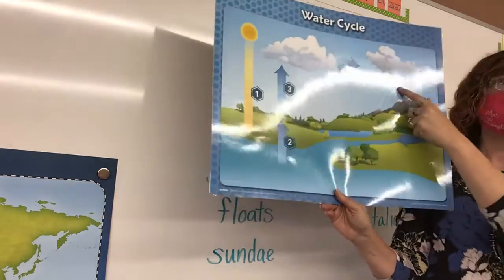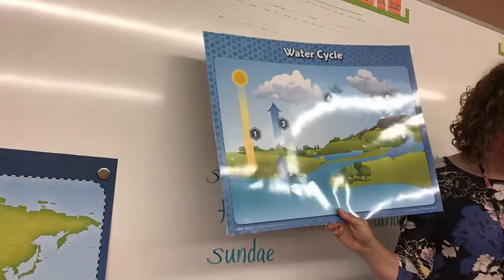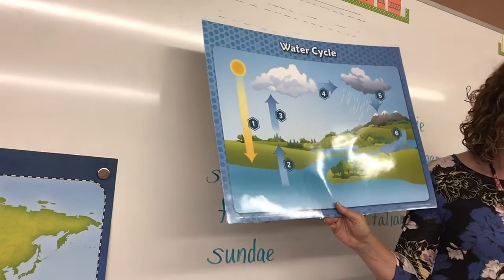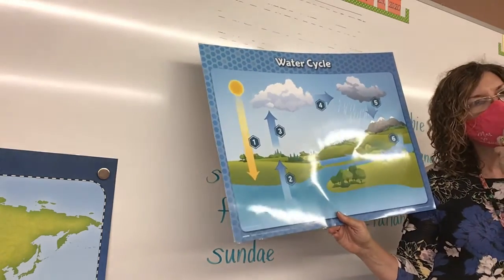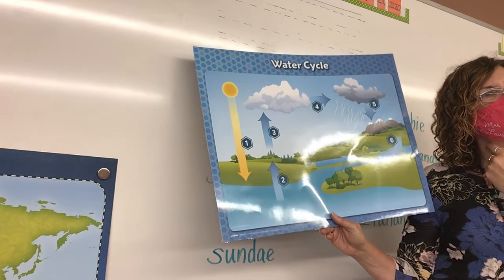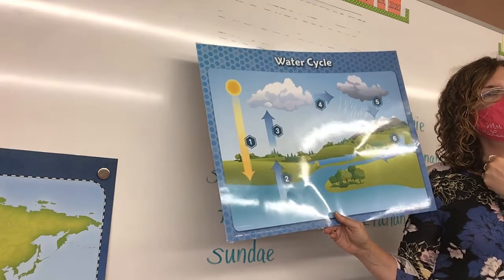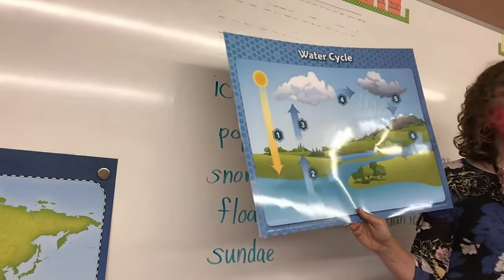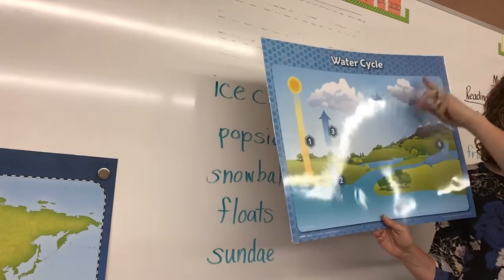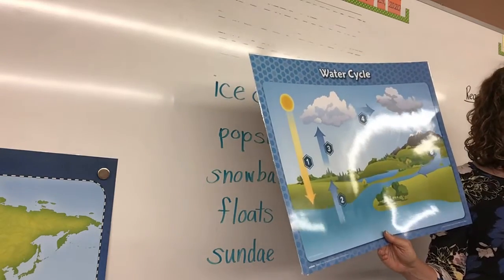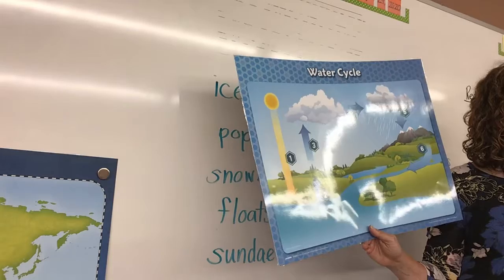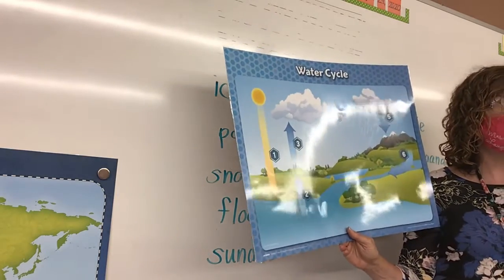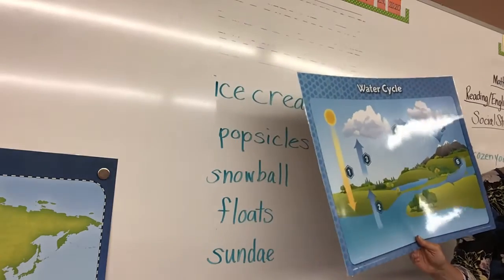Alright, number 5. Number 5, Owen. The cloud cools, causing precipitation to fall. Yeah, you should know that word because we had it yesterday. Were you paying attention when we read it yesterday? Precipitation. The cloud cools, causing precipitation to fall. Remember we learned precipitation could be rain, snow, sleet, or hail. Alright, it is some form of water falling from the clouds.